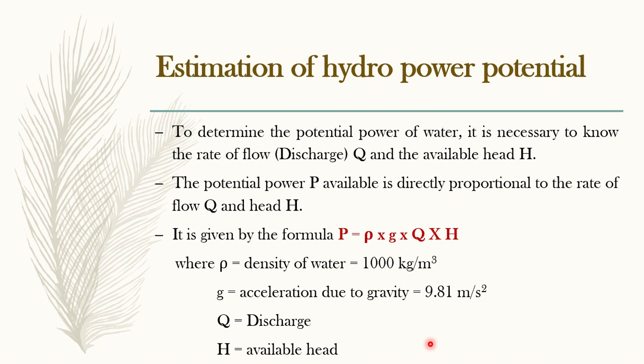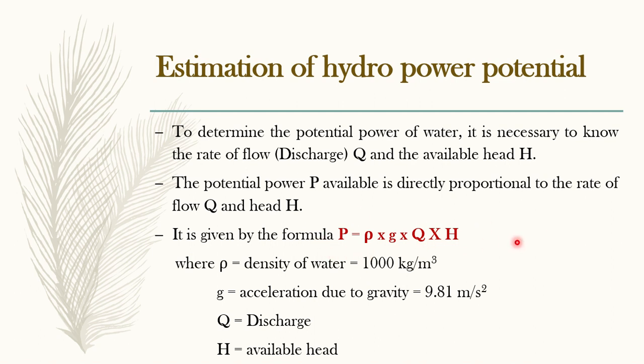So this power generation, this power extraction will be dependent upon only these quantities, discharge and head, and hence it is given by the formula rho g Q H. You know this formula already, right? If you want in kilowatts, you can just divide by 1000. Whereas rho is density of water, g is acceleration due to gravity. So this rho into g is also called as weight density of water. Okay, so P can be also written as W into Q into H, where Q is discharge flowing through the turbine, and H is the head available at the inlet of the turbine. So this is the formula for calculation of power.